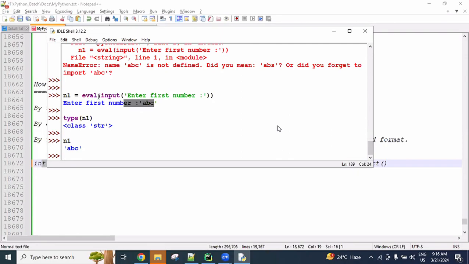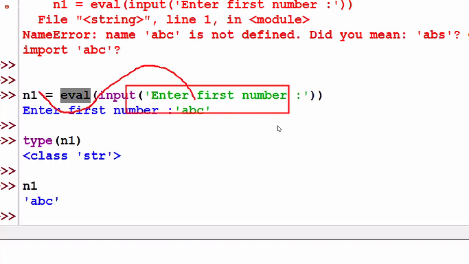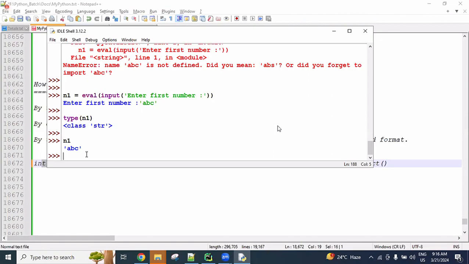Understanding? If we use the eval function, whatever type of data the user enters is converted only to that type. Integer entered gives integer type, float entered gives float type, string entered gives string type. Whatever format is entered by the user, only that type is converted and stored into the variable. This is called the behavior of the evaluation function.